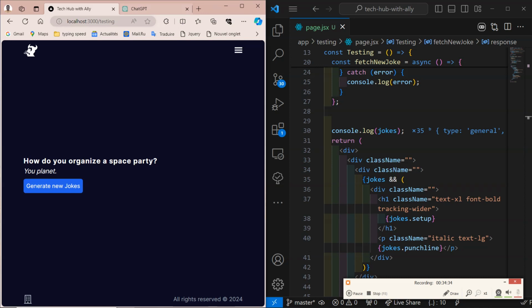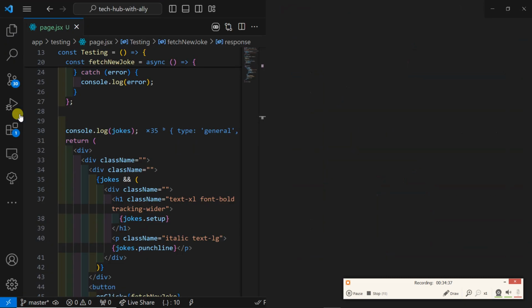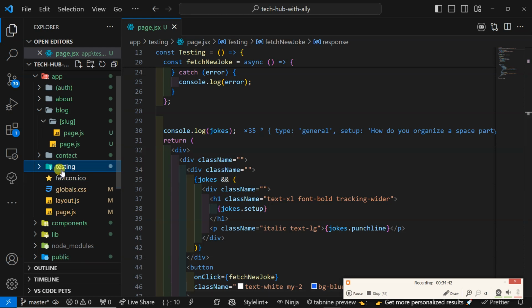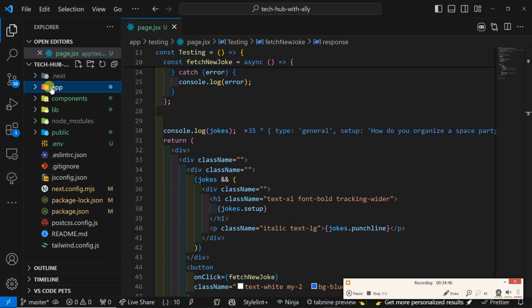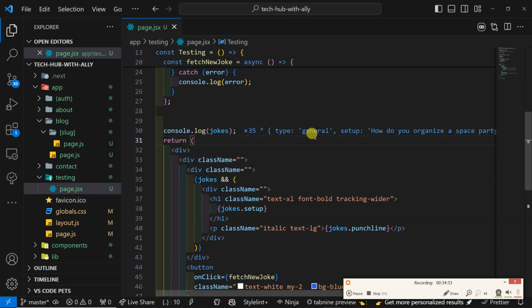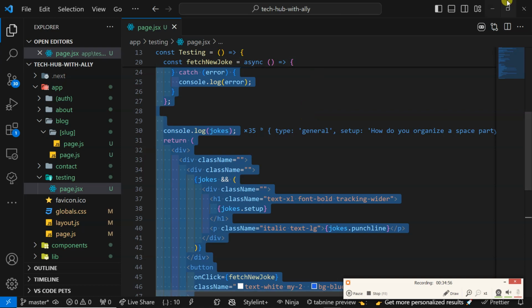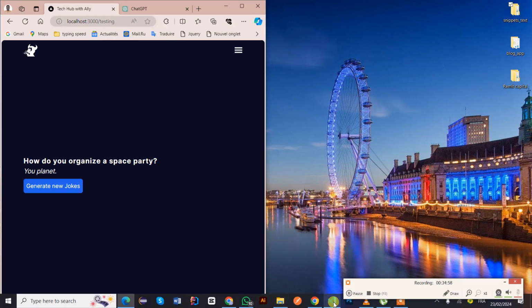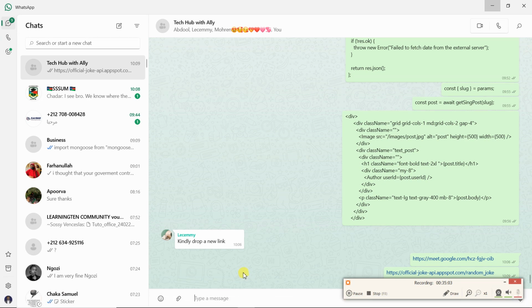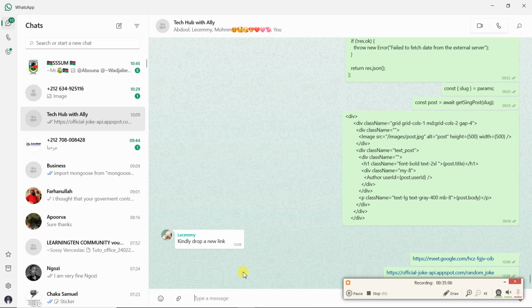Do you have this page there? Did you create this page here called test? This one. No, I haven't. Okay, go into your app. My PC is down. Yeah, go to your app, create a folder called testing. Inside testing, create page.jsx. I'm sending you this one there. Test it from my end, it will work. Where is your son? My PC is down. Your PC is down already. Yes. Okay, then you try this one later.